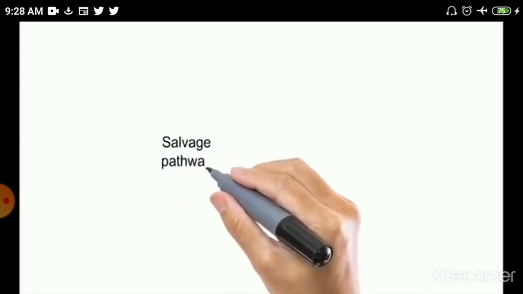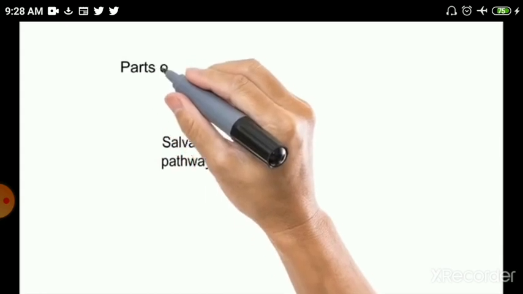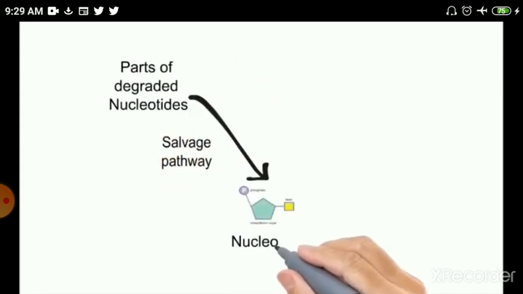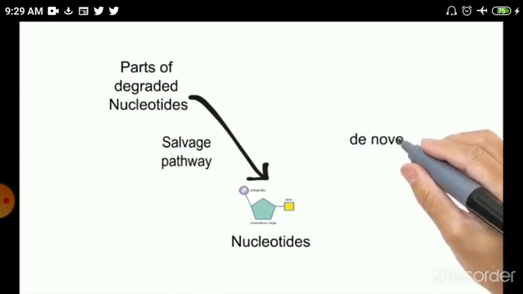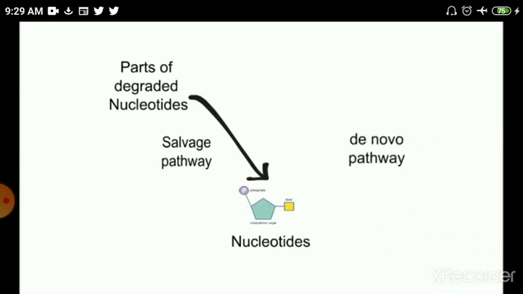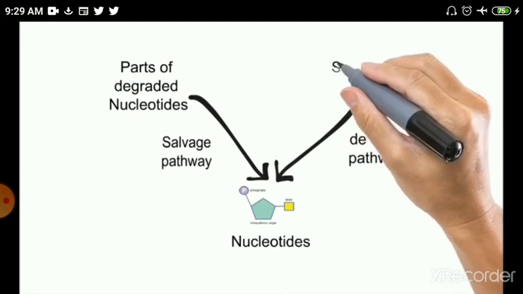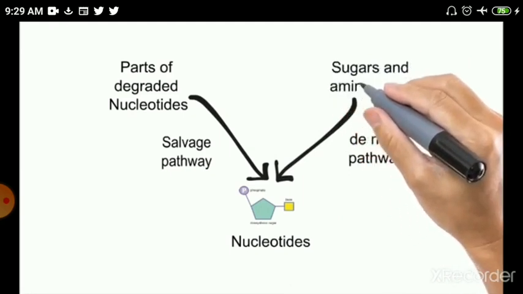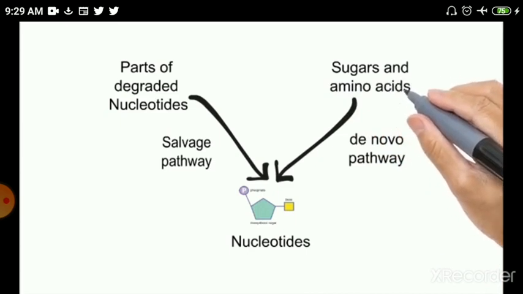In case of salvage pathway, cells use the degraded part of old nucleotides to produce new nucleotides. And in case of de novo pathway, completely new nucleotides are synthesized using small metabolites like different sugars and different amino acids which are present in the media.